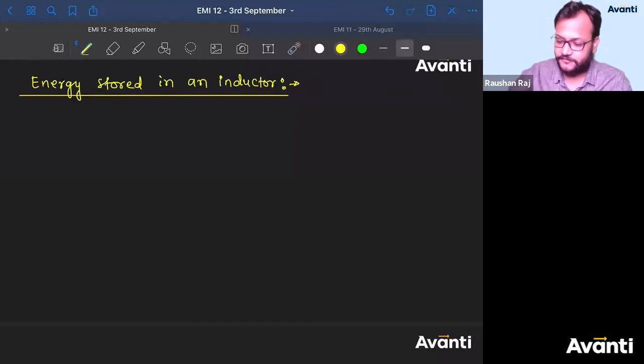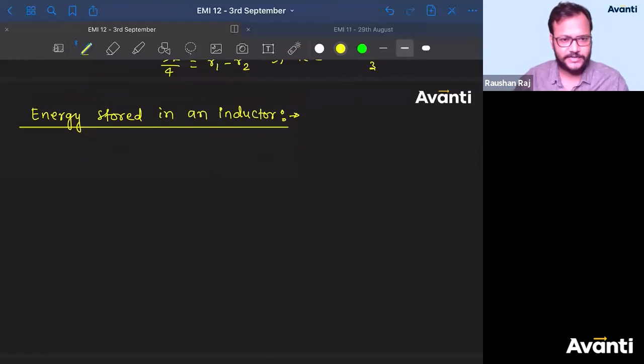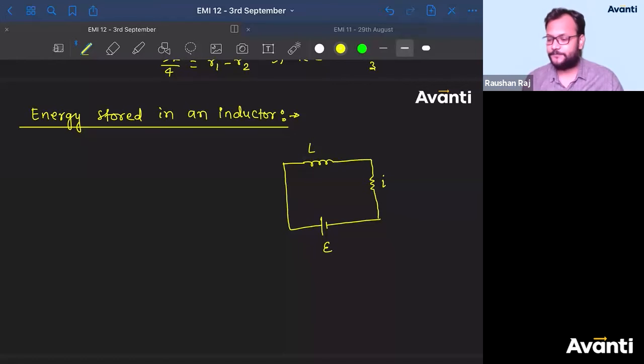the value of this potential difference in an LR circuit. Take a normal LR circuit we are going to use. So let's say this is an inductor and this is a resistor and this is the battery that has been used. So this is E, this is L, and this is I. All right.